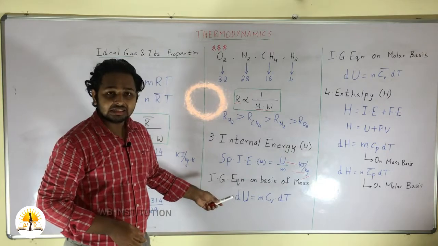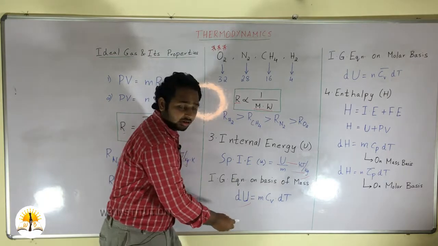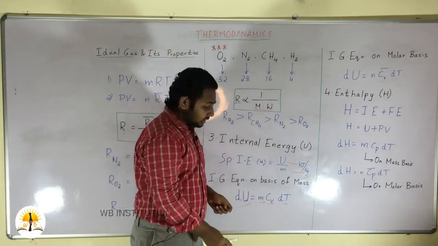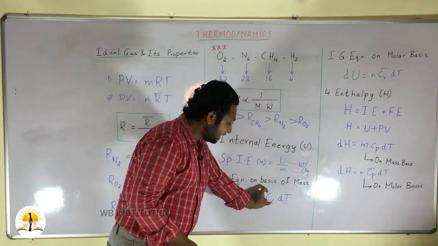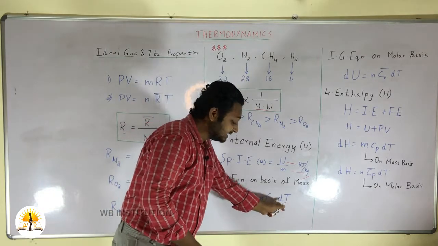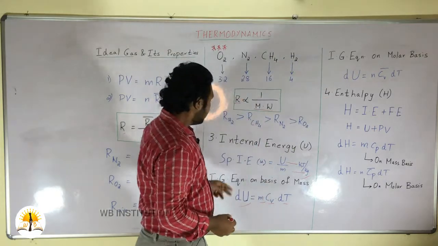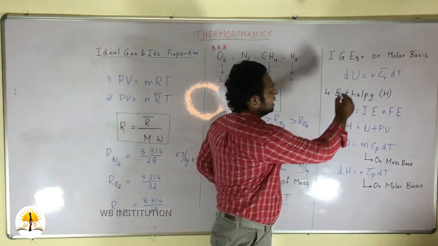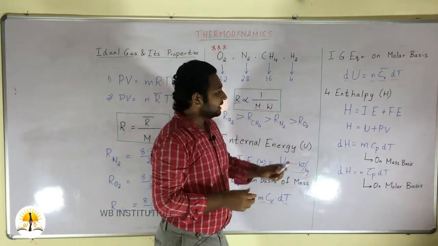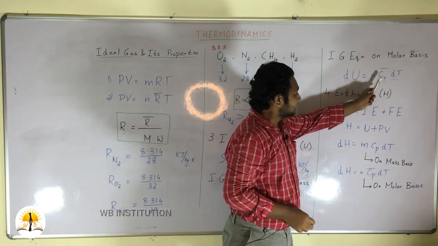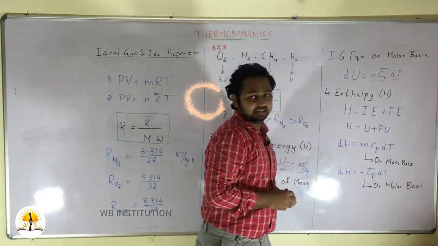So the ideal gas equation on the basis of mass for internal energy, we can write as dU is equal to mCv into dT. Here U is the internal energy, m is the mass of the gas, Cv is the specific heat at constant volume and dT is the change in temperature. In the same way, the ideal gas equation on a molar basis for internal energy, we can write as dU is equal to n Cv bar into dT. Here n is the number of moles, Cv bar is the specific heat of the molecules at constant volume and dT is the change in temperature.